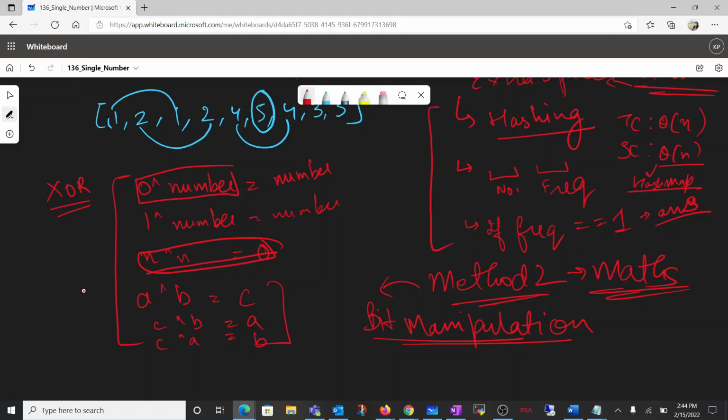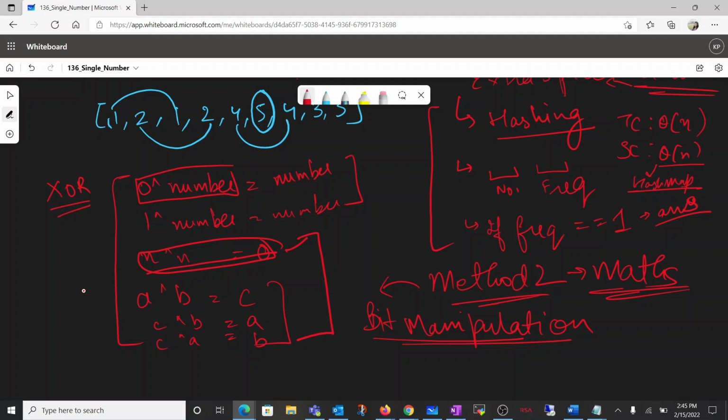Wait, I guess I am doing it wrong. In these two properties, I might be wrong. That needs to be checked. Sorry for the confusion, but this one is true, that if we do number XOR with number, then 0 would be there, right? And if we do XOR of two numbers together, then the third number is generated. And when we do XOR of that third number, that is C XOR with this B, then that first number could be generated. And if we do XOR of that third number with the first, then that second number could be generated. So while using these properties, we can simply check that.